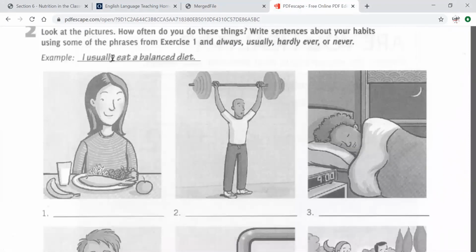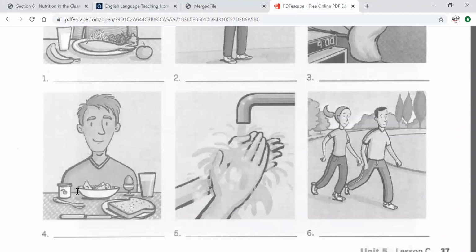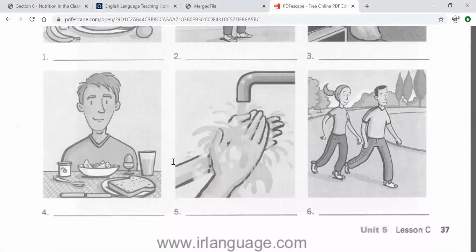For example, I usually eat a balanced diet, I exercise daily, I get enough sleep, I eat a healthy breakfast, I wash my hands all the time, and I go for a walk. I said all the time right now because of Corona, but I usually or regularly wash my hands.